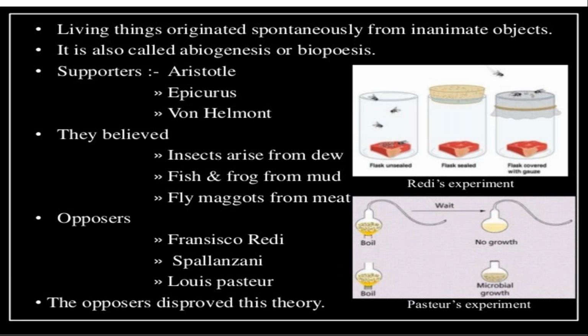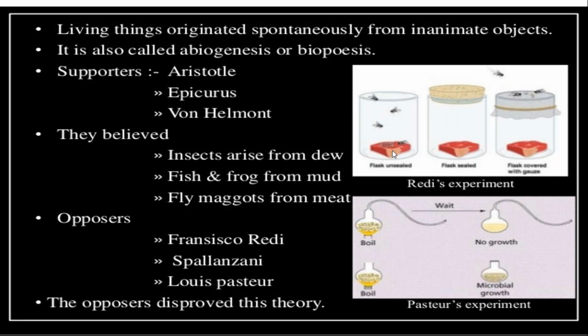It is also called abiogenesis. Aristotle, van Helmont, all these were supporters of this theory. They believed that insects arise from dew, fish and frogs from mud, and fly maggots from meat. They say that these fly maggots originate from this butter, this bread, from this piece of meat.